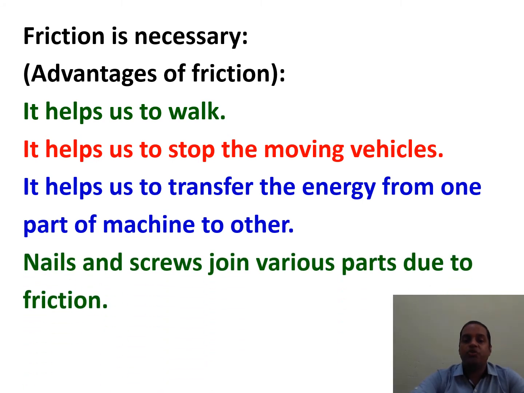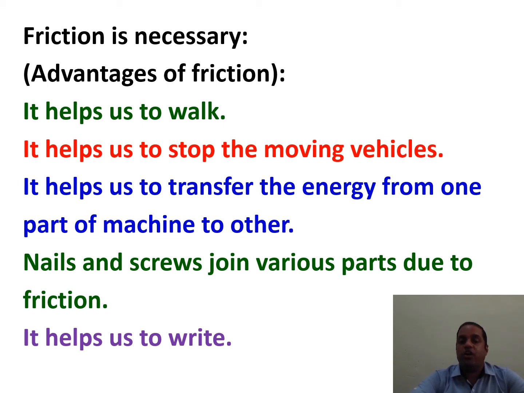Nails and screws join various parts due to friction. If friction were not there, then these nuts and bolts would not tighten the machine parts. It helps us to write. If friction is there, then we can write, otherwise no. Just try to write on highly smooth surfaces. It will be very difficult to write on highly smooth surfaces.